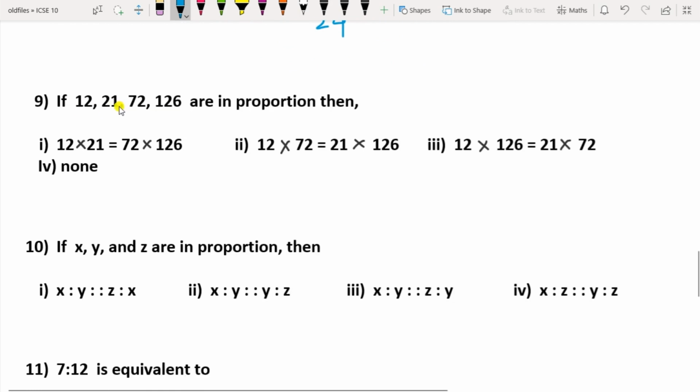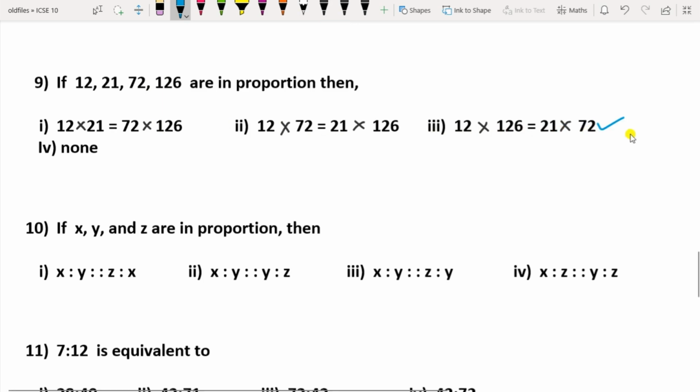If 12, 21, 72, 126 are in proportion, then what could be the proportionality sign here? Product of means equal to product of extremes. You have to apply this formula. So it should be 12 into 126 equal to 21 into 72. So option 3 is the correct option.